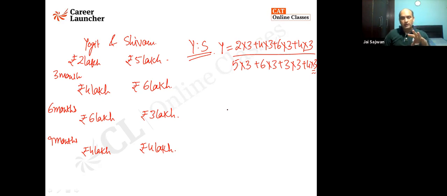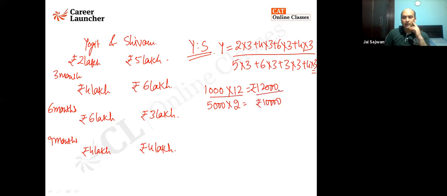Say Yojit invested 5 lakh rupees and only for 2 months. After 2 months, he withdrew it. So I can find out, 1% of 1 lakh is 1,000. For 12 months, I'm going to generate 12,000 rupees as interest. But if you talk about Yojit, he has put in 5 lakh rupees. So he is going to get 5,000 rupees every month. In 2 months, he will get 10,000 rupees. I hope it is clear.